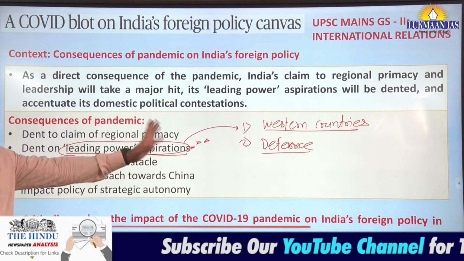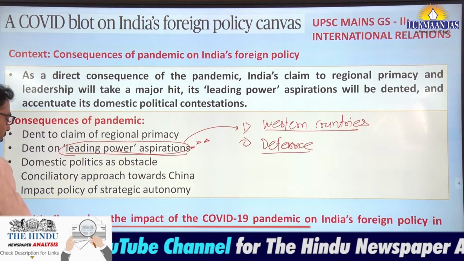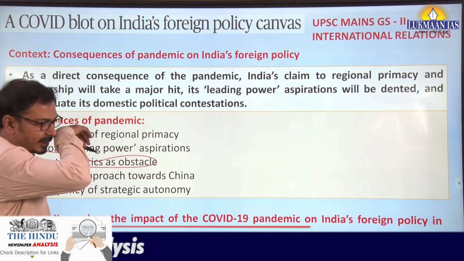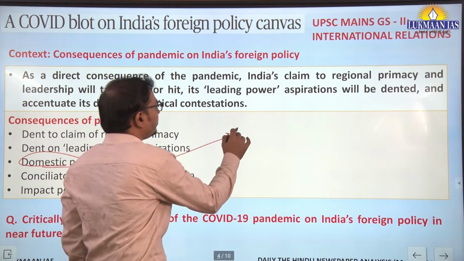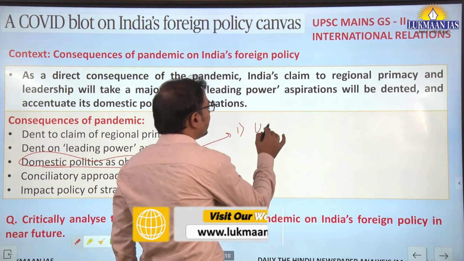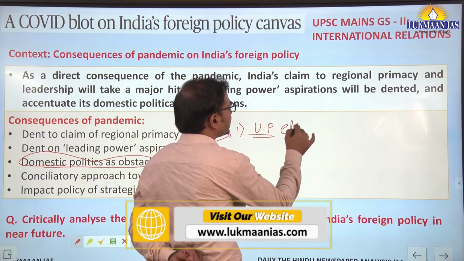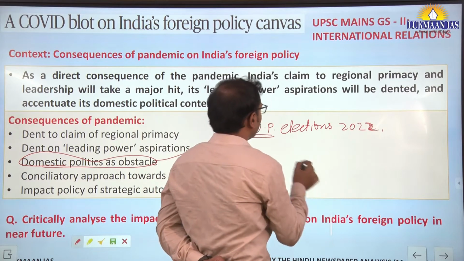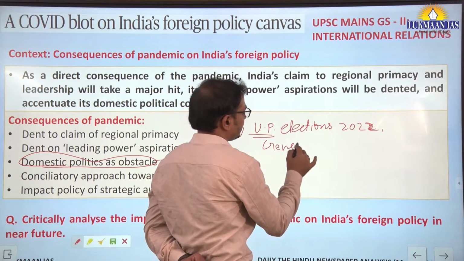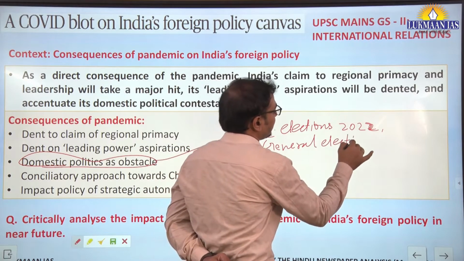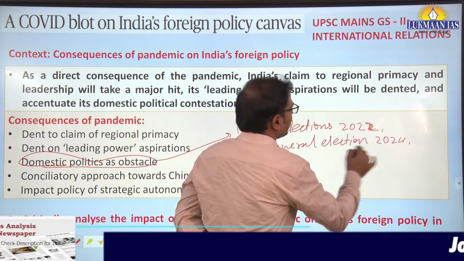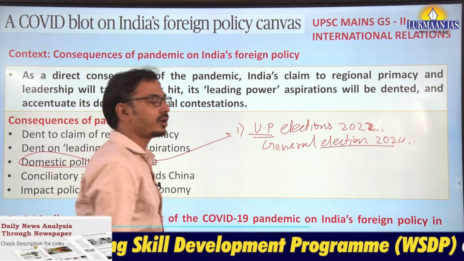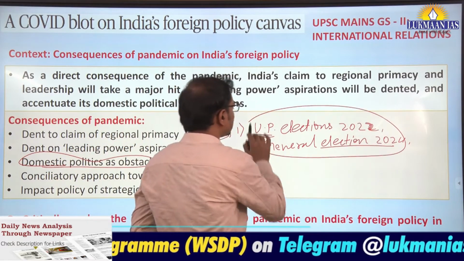Okay, so from this aspect, the second problem that we can understand in foreign policy is that domestic politics may act as an obstacle in foreign policy in future. Why? Because yes, there will be UP assembly elections in 22, sorry, 2022, then there will be general elections in 2024, Lok Sabha elections, and therefore the present central government may concentrate on the domestic issues.